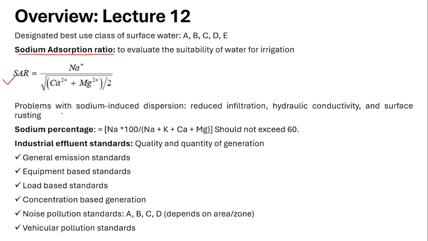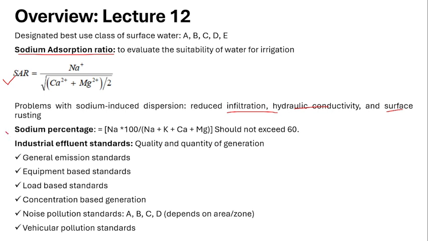Next, problems induced by sodium-induced dispersion. Whenever a higher concentration of sodium is there in the water, what kind of problems will exist? Reduced infiltration: the infiltration of water in the rocks is very difficult, and the hydraulic conductivity also decreases. And then surface rusting. Wherever this water is used, like in industries, when the water passes through the pipes, it will rust all the pipes. So the property of the water changes. It will cause many problems in the applications.